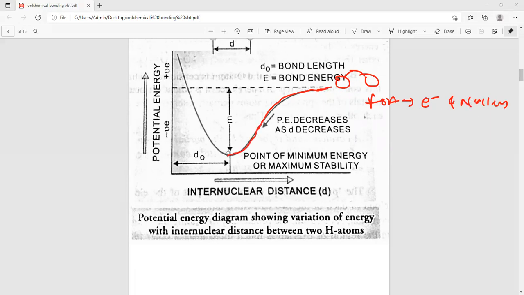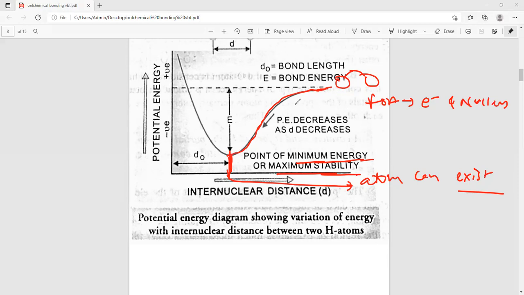And at the point where the energy is minimum, at this point the atom can exist. Energy is minimum and maximum stability is there.